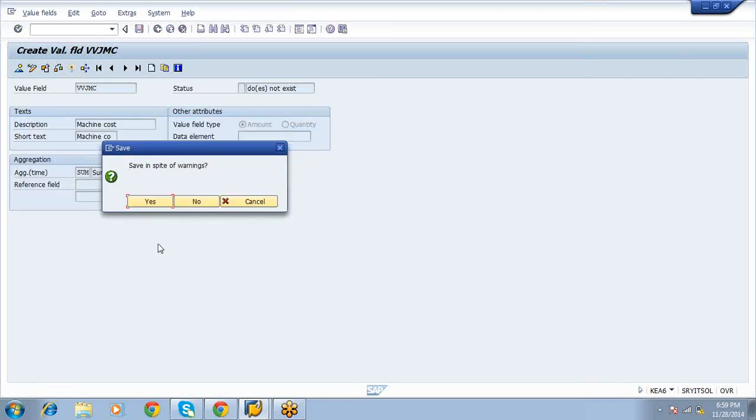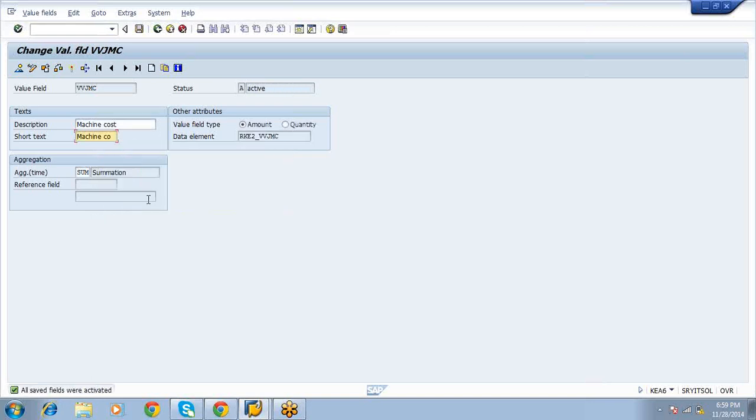Actually what we will do, first we need to find out which cost components they are using. Which cost component they are using, we will find, and for that cost component structure, whatever components are there, for each cost component we will create a value field. Here we know what components are there, that's why we are directly creating.